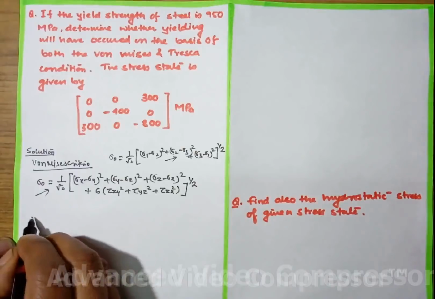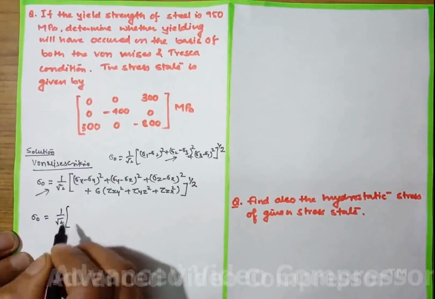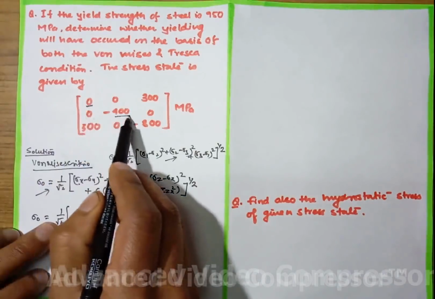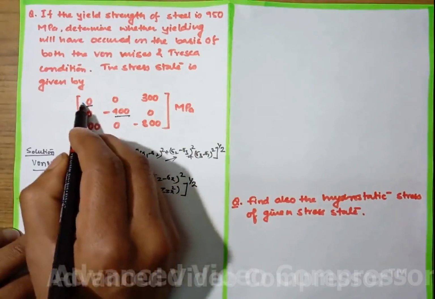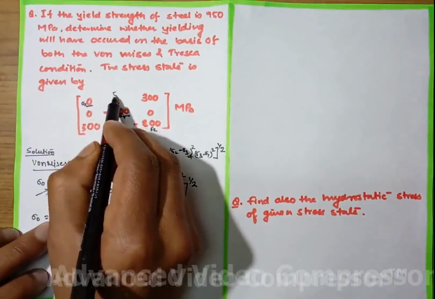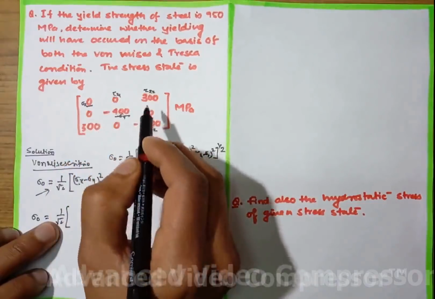So putting the values, sigma naught equals 1 by root 2 times sigma x, sigma y, sigma z, sigma x, sigma y, sigma z, tau xy, tau xz.